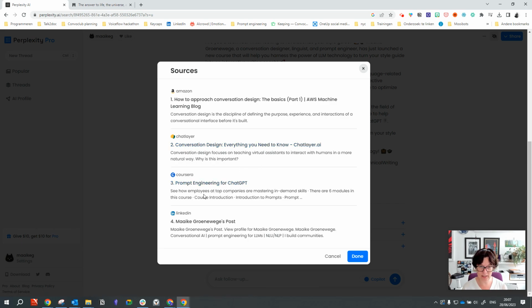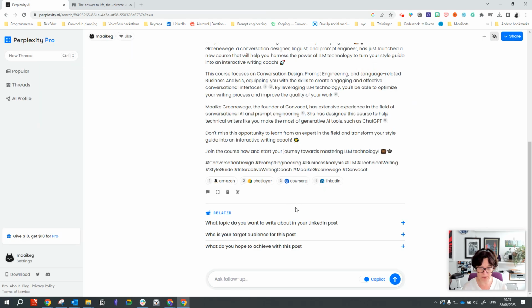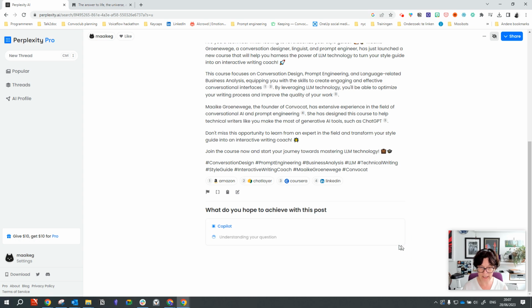Prompt engineering for ChatGPT. Took that one. It's okay-ish, to be honest. Yep, and some of my own profile posts. So let's see, because just as with the generative search, here too we have some follow-up actions. What do you hope to achieve with this post?